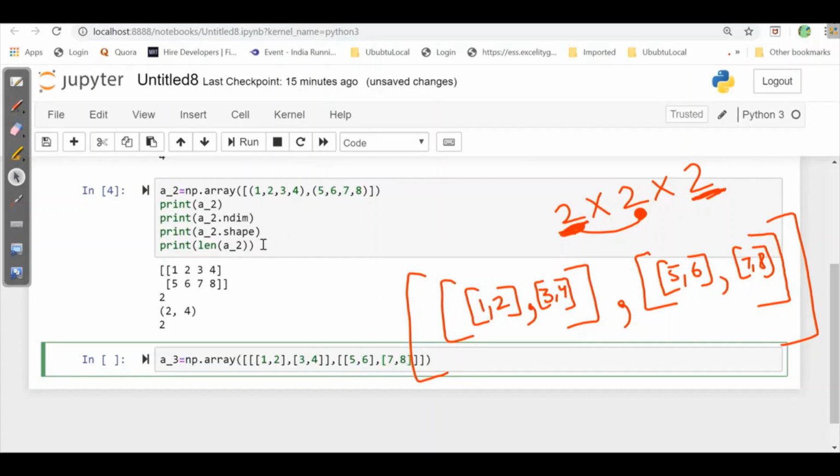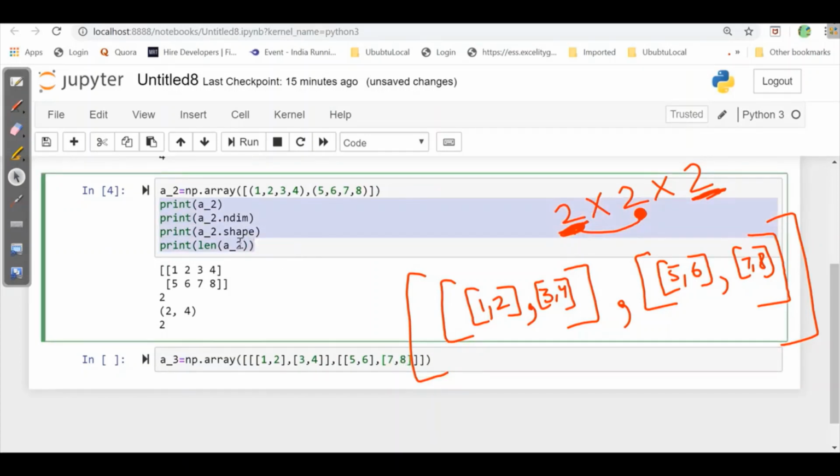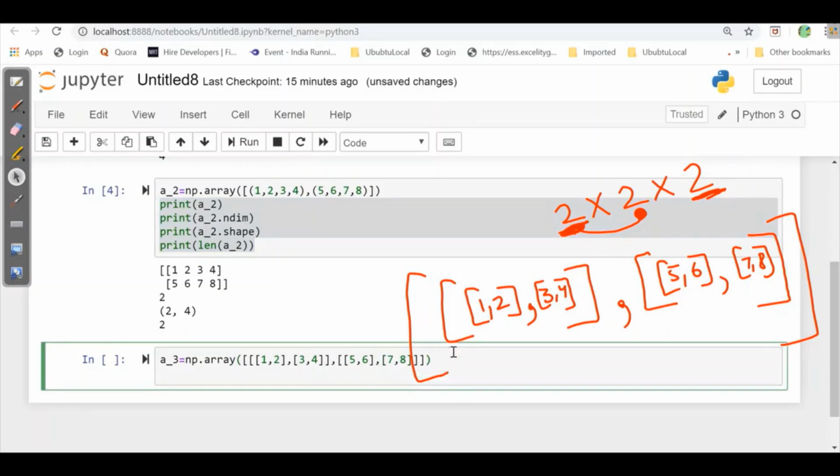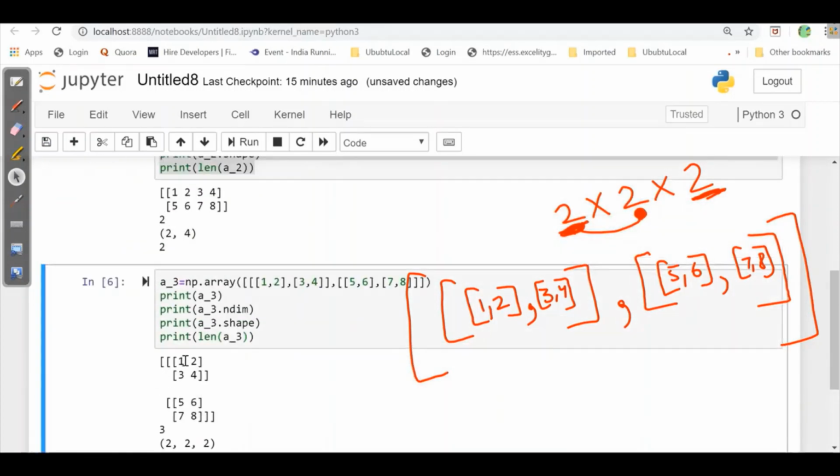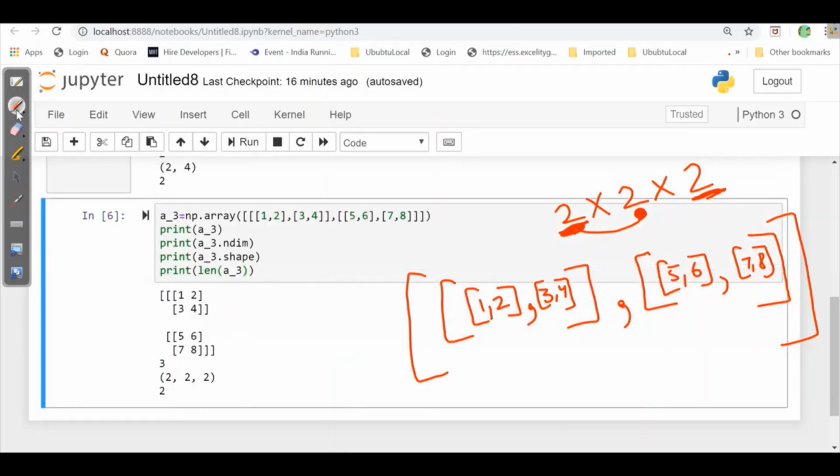Now I will implement the same function as I did for 2D. Instead of A2, I'll write A3. So when we check this, here we have this 3D array. If we come to dimension, it is 3. When we come to shape, this is 2 cross 2 cross 2.